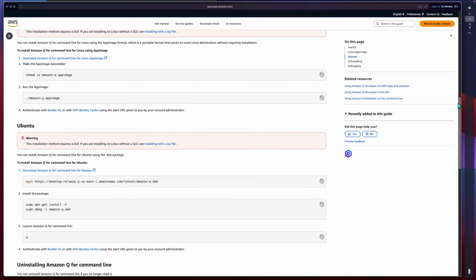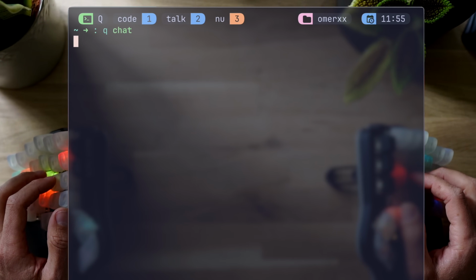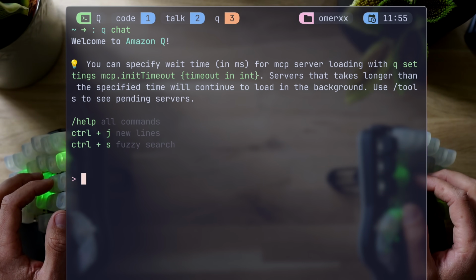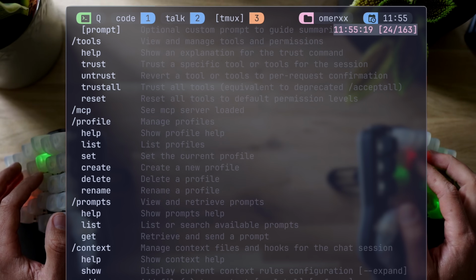Let's get started. Homebrew is the quickest way to get it installed on a Mac, and if you're running Linux, check out the docs, it has everything you need. Once ready, Q Chat is your main gate to speaking with it, and I'd start by running /help to list all available commands and options.